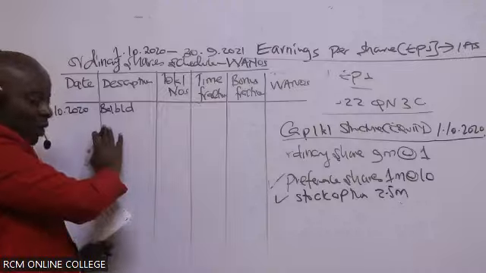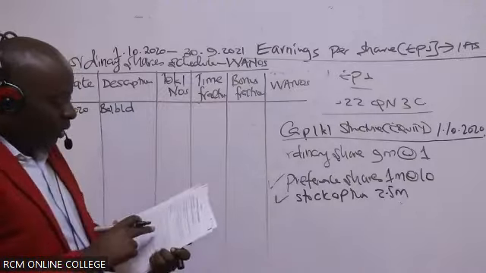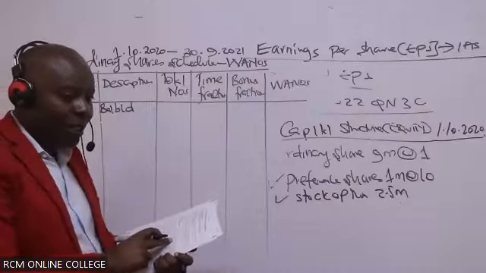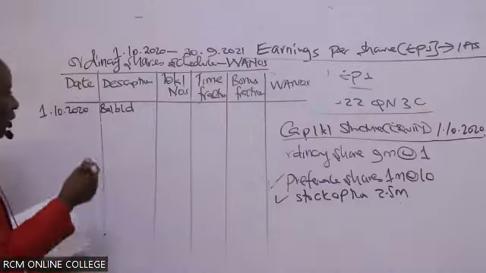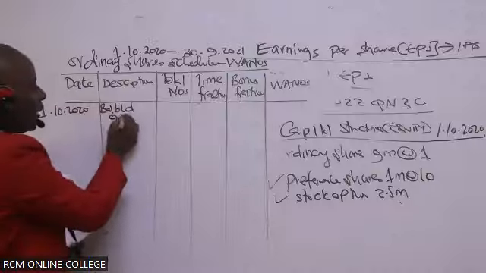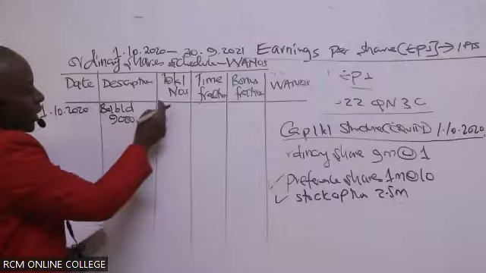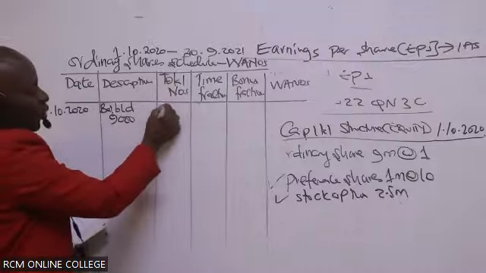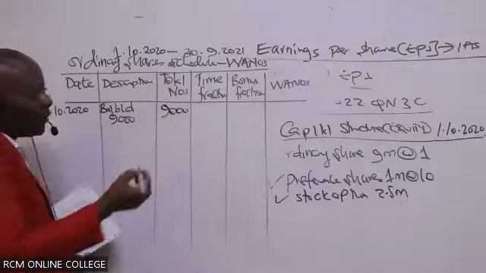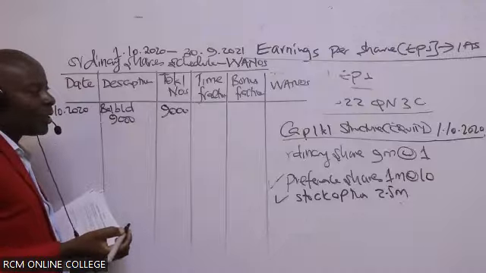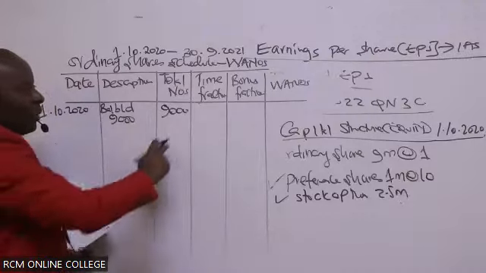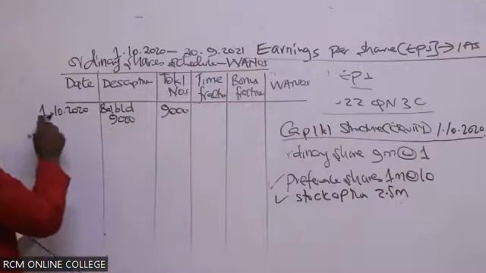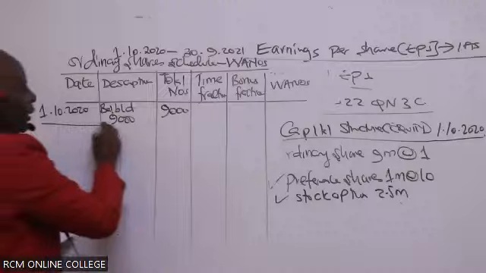We are told in this question, on 1st October 2020, ordinary shares were how many? 9,000. Let's work with thousands. So in this case here, the balance brought down is 9,000. Don't forget, this is a table for cumulative number of shares. So cumulative number of shares here are 9,000 so far. So remember, you don't fill these columns at all at first. So take on the next date when things happened.